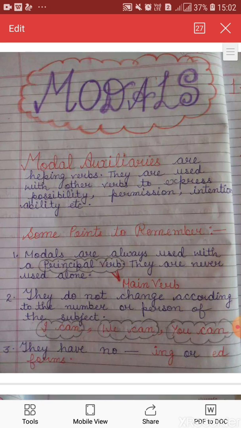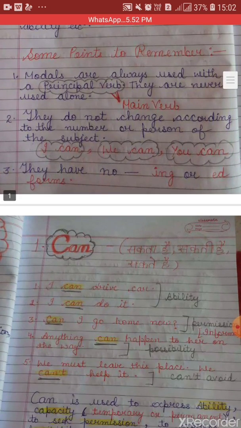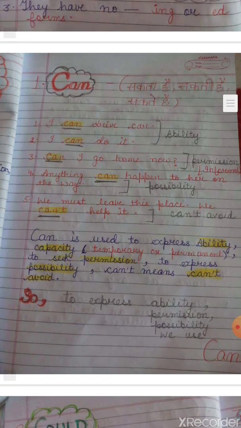So here we will start with the first modal, that is can. Can. If we talk in Hindi we can say सकता है, सकती है, सकते हैं. हम ये काम कर सकते हैं. We can do it. I can speak English. मैं इंग्लिश बोल सकती हूँ.